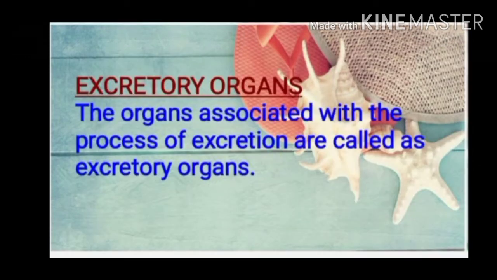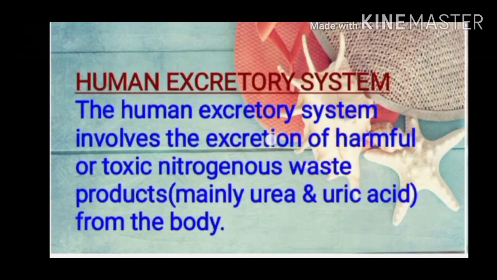Excretory organs are those organs which are associated with the process of excretion. The human excretory system involves the excretion of harmful or toxic nitrogenous wastes, mainly urea and uric acid, from the body.